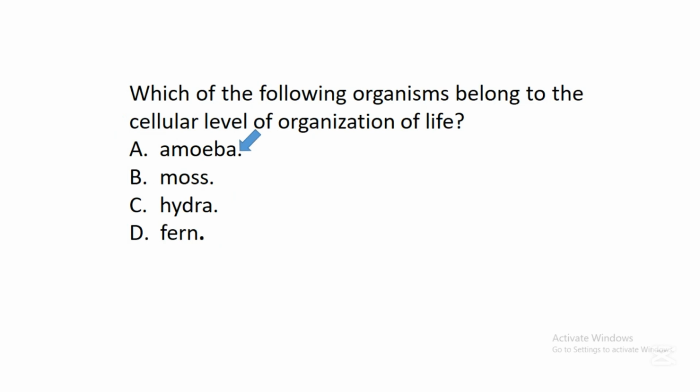Amoeba possesses one cell, and this single cell can carry out different life processes such as reproduction, respiration, movement, etc. But the other options we have here, such as mouse, hydra, and fern, don't belong to the cellular level of organization of life. So it is only amoeba in these options that belongs to the cellular level of organization of life.